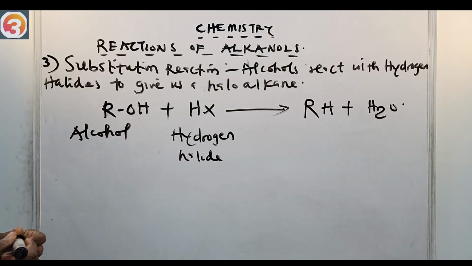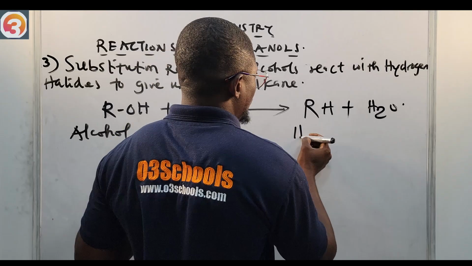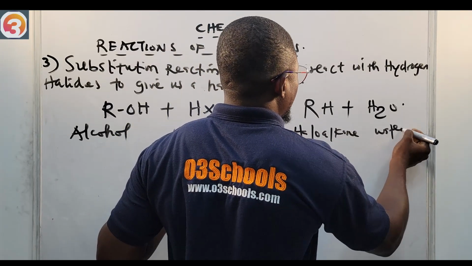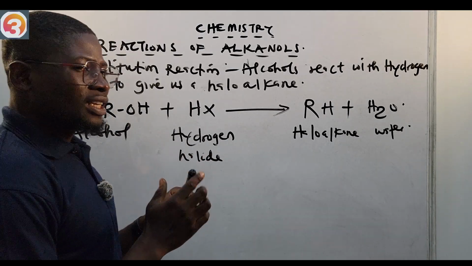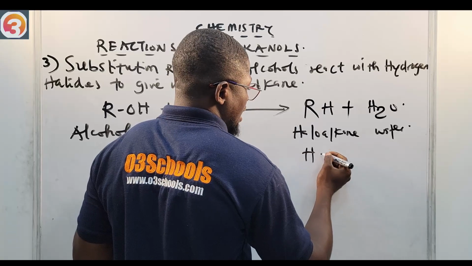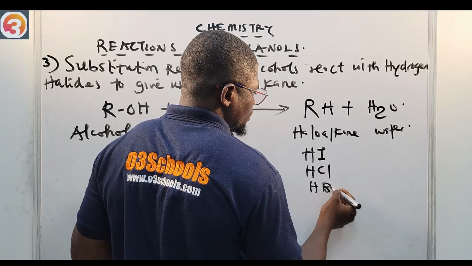All right, so that's what it's going to give us: a haloalkane, and then this is water as product. So you must take note of that. And of course, among the hydrogen halides, we have hydrogen iodide, hydrogen chloride, hydrogen bromide.